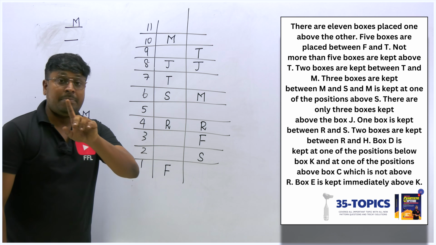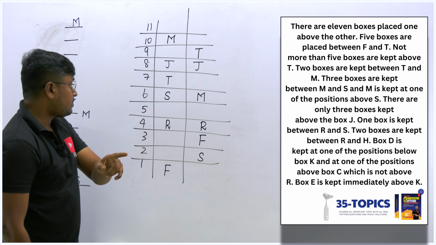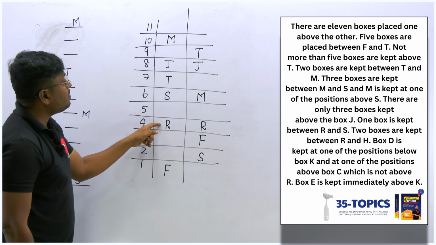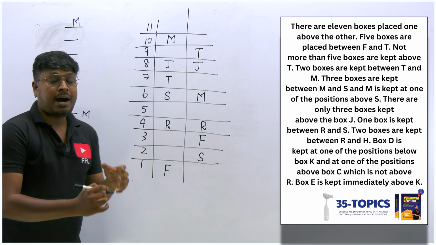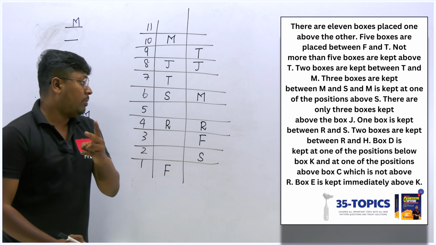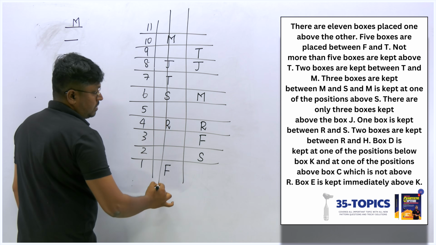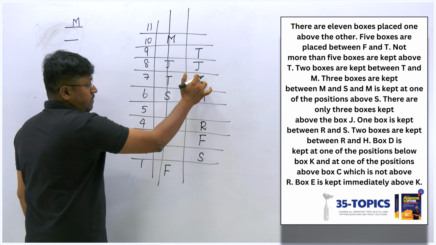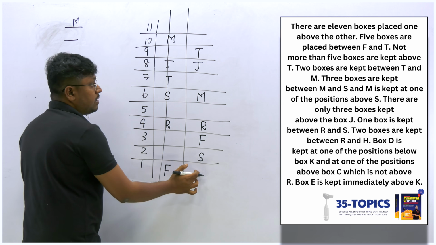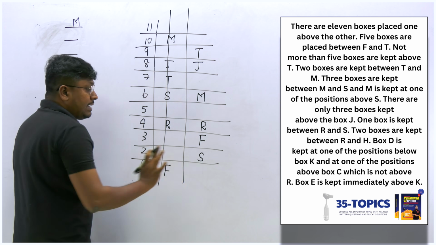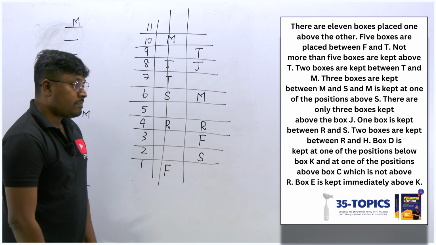Two boxes are kept between R and H. I think in this possible diagram we can't fix H, because between R and H there should be a gap of 2 boxes. It is not possible. So now I can fix H here. I can fix H here. We are getting two possibilities. Let it be. Let me move on to the next point.